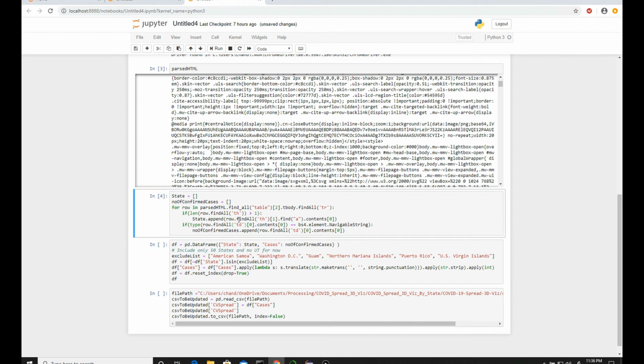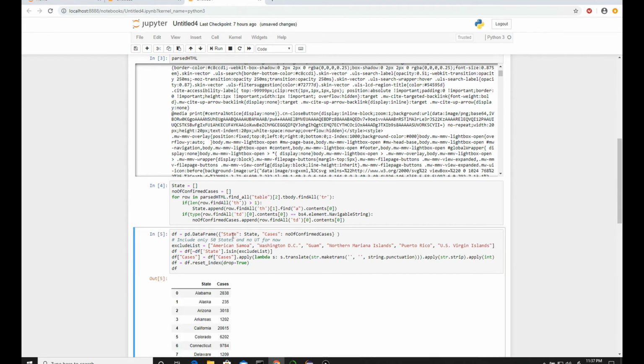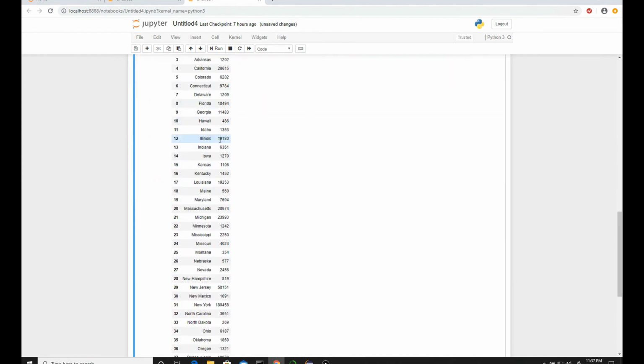When we find its data, we just need the state. I initialize two empty lists, one for state, and one for the number of confirmed cases. It will parse and put the data into these two lists. After that, from these two lists, I'm creating a pandas data frame. And here it is. You can see we have the state and the positive cases combination now.